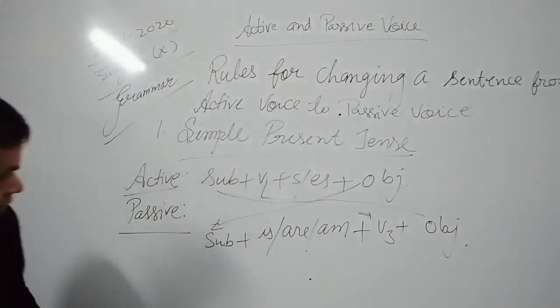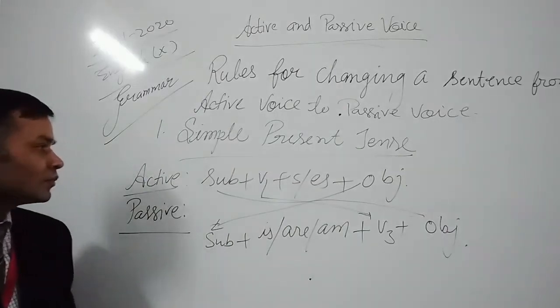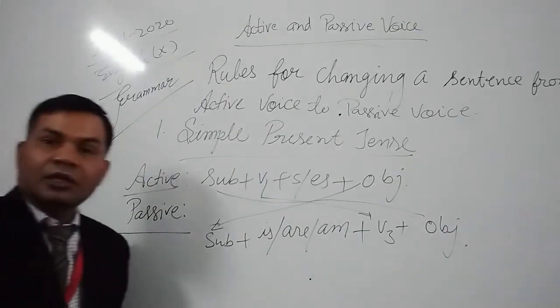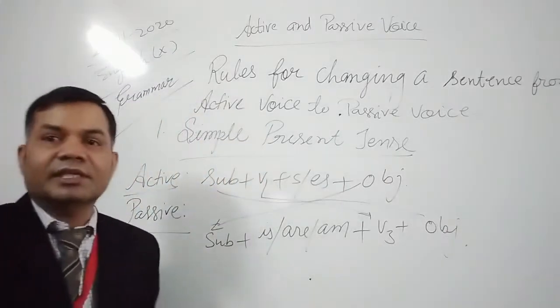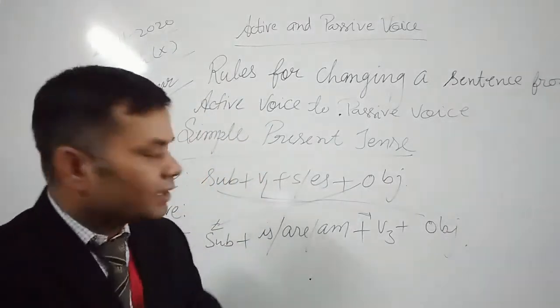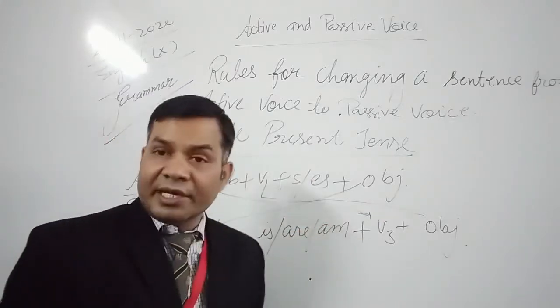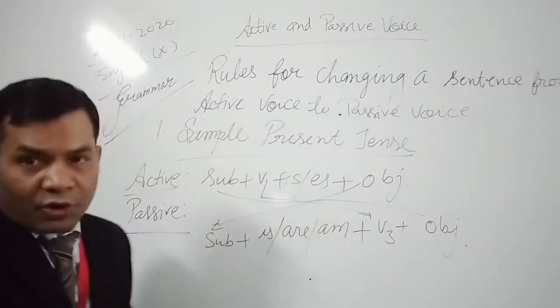Okay, so this is the rule of changing a sentence which is in simple present tense from active voice to passive voice.